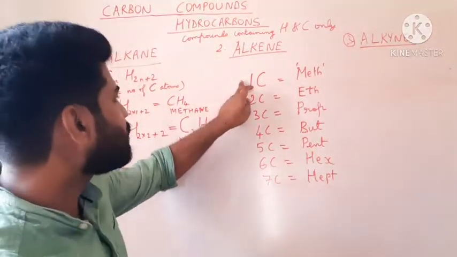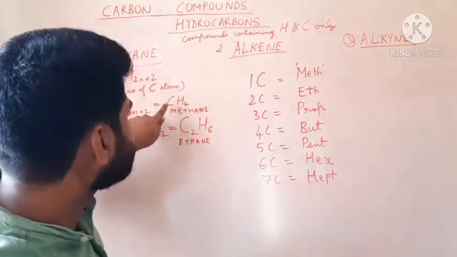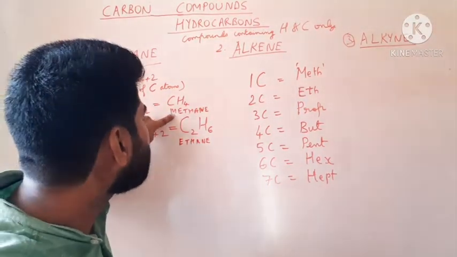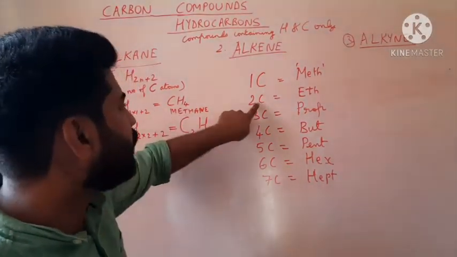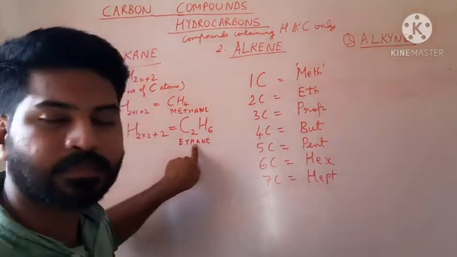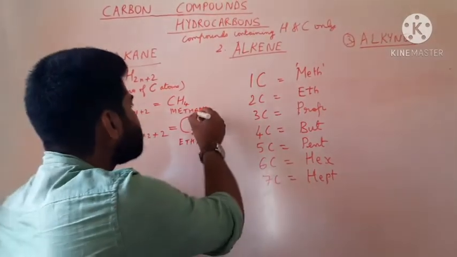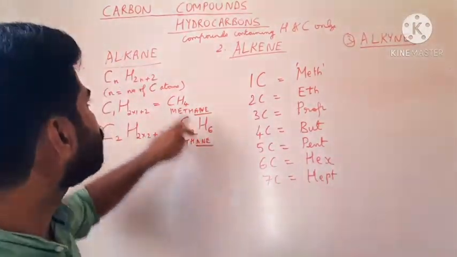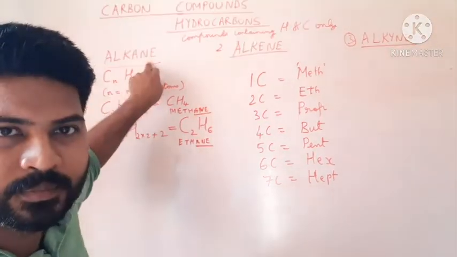So apply this over here. You see, there is 1 carbon here, therefore the name starts with meth. If there are 2 carbon, the name will begin with eth. Then what is this ane? The ane refers to alkane.